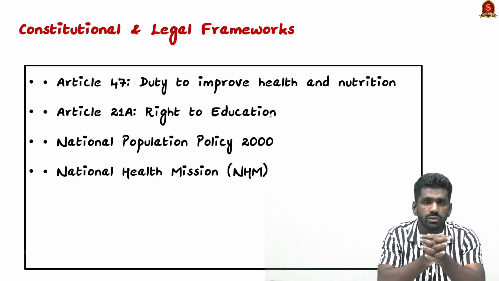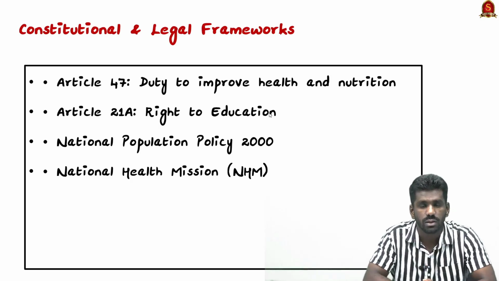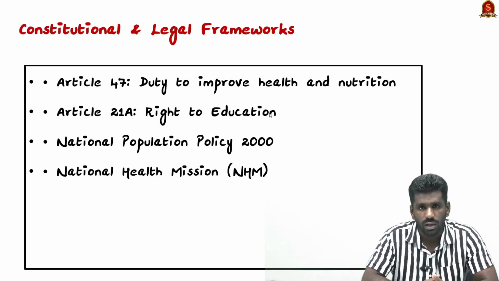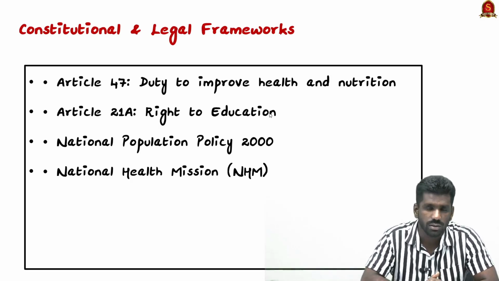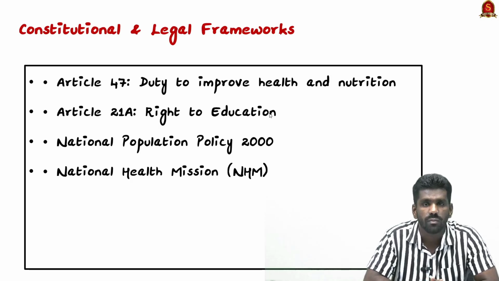The Indian Constitution also supports these measures. For example, Article 47 directs the states to improve the health and nutrition of people. Article 21A, which deals with the right to education, has also been linked to better fertility control. The National Health Mission and the National Population Policy also promote voluntary family planning.